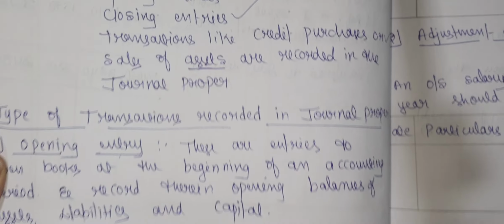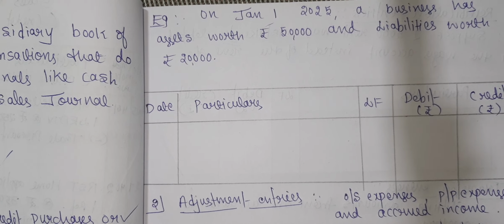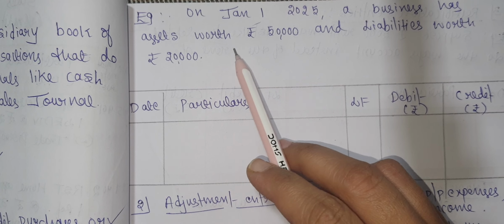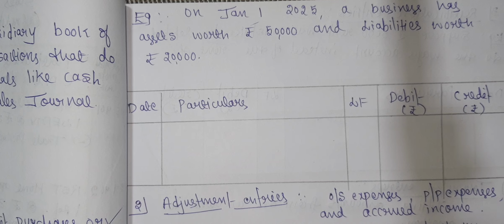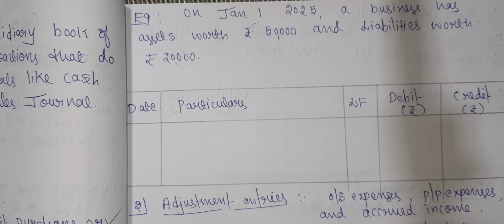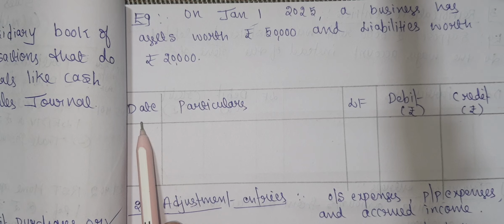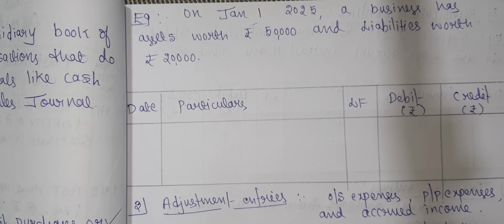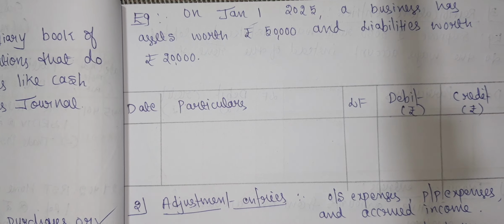Now we will see the example for opening entry. See here, on Jan 1st 2025, a business has assets worth rupees 50,000 and liabilities worth rupees 20,000. This is the format of journal proper, that is date, particulars, ledger folio, debit and credit balance. Now we have to pass the journal entry.